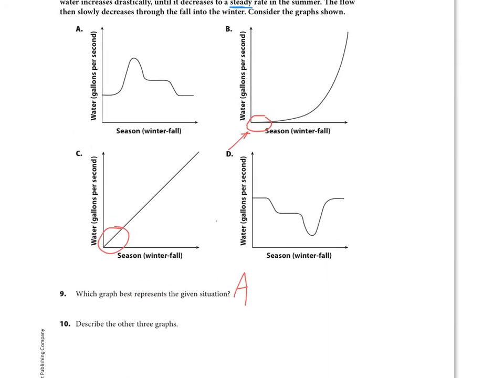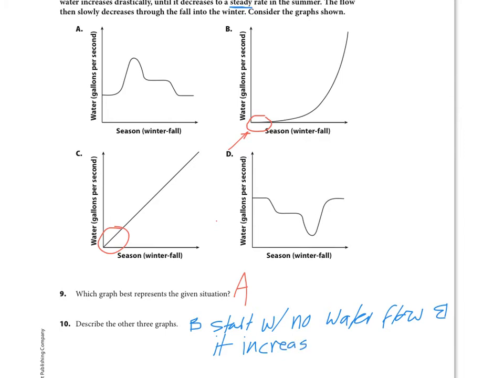Number 10, describe the other 3 graphs. So if I'm going to describe these, I'm going to write these real quick. So B would be: start with no water flow, and it what? Increases continuously. It's always going up.